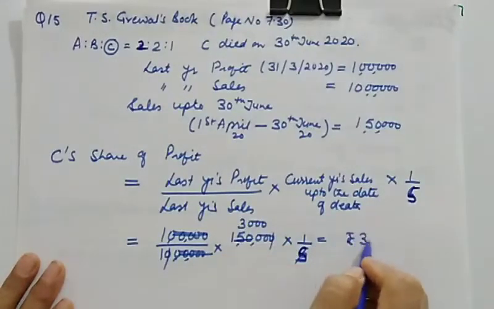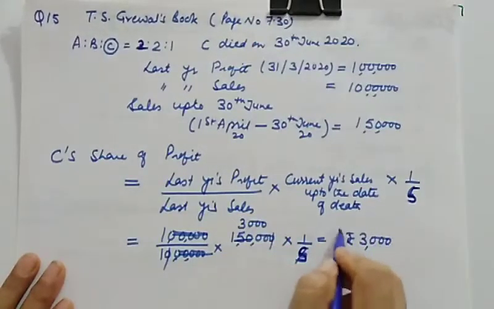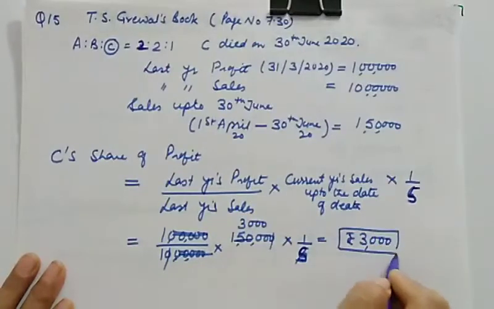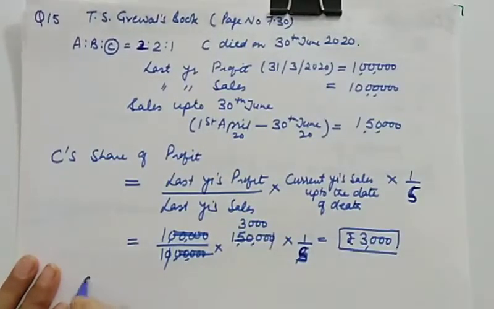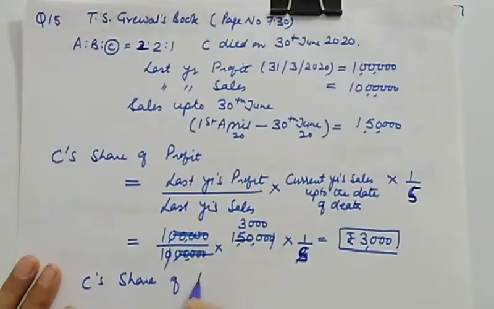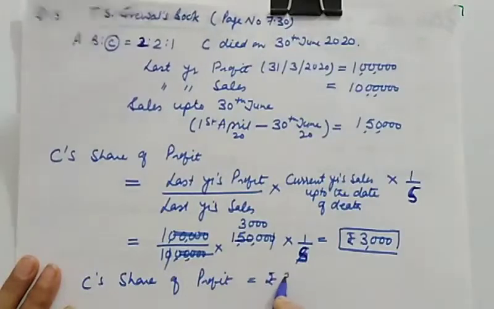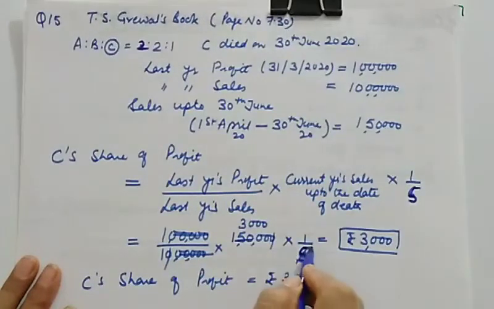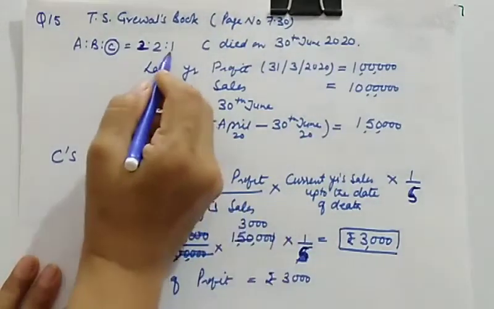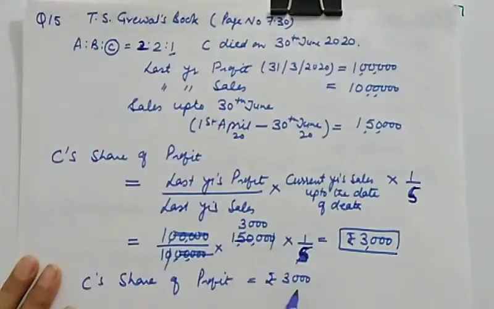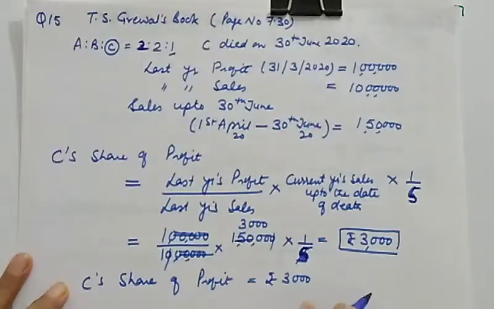So finally, C's profit is 3000, which is based on sales basis. And what will be the journal entry? You know the journal entry, though it is not required in the numerical, but you know this is 1 upon 5. This is C's share. So the journal entry will be profit and loss suspense account debit to C's capital account.